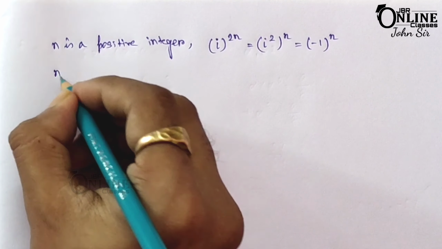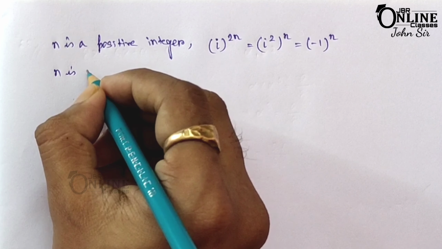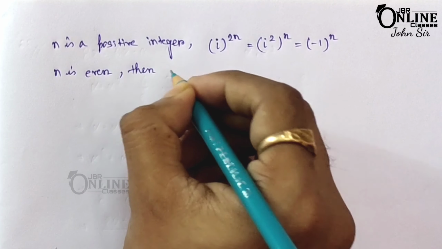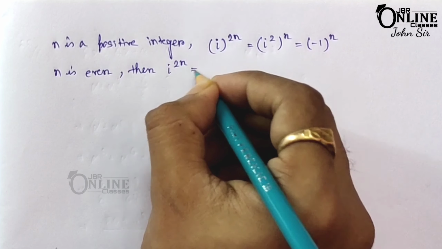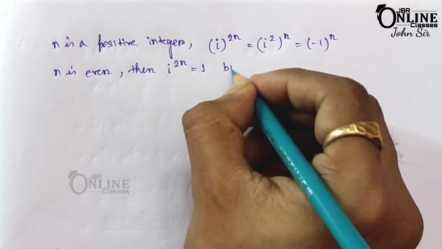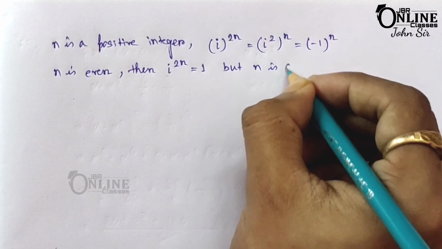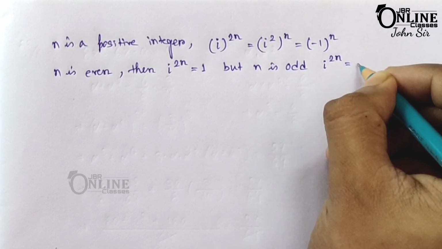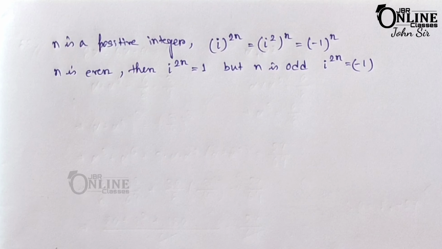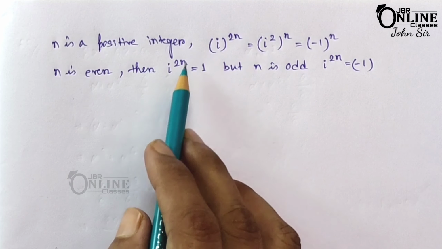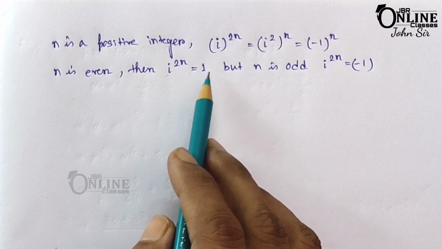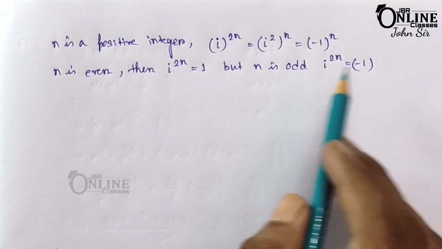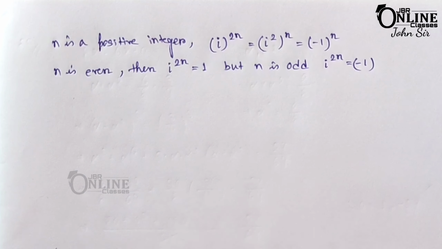And if n is even, then i to the power 2n equal to 1, but if n is odd, then i to the power 2n, that equal to minus 1. Remember that, because you know that when the power is even, then it will be always positive, and when the power is odd, then it will be always negative.